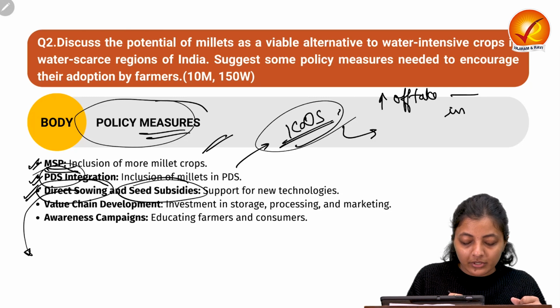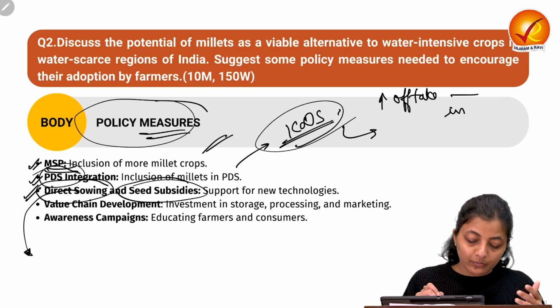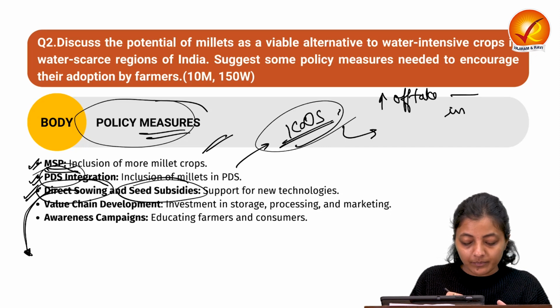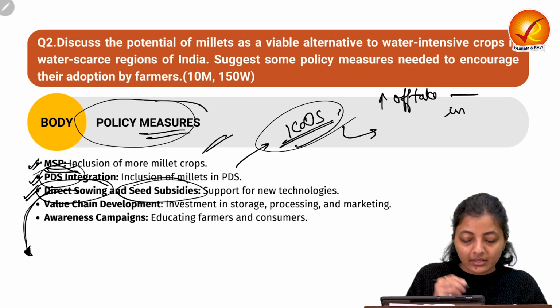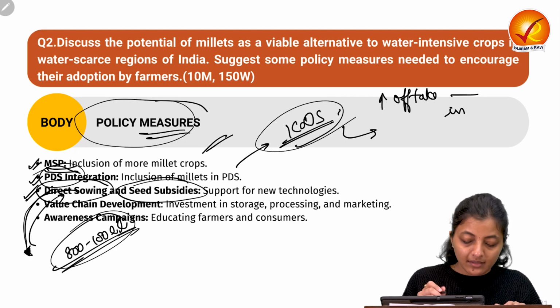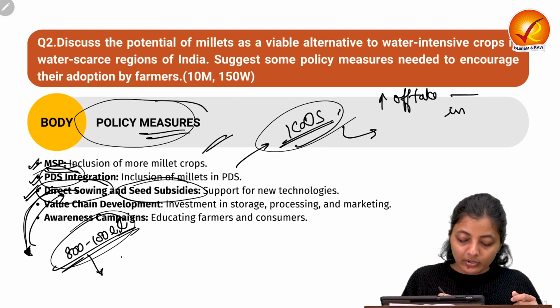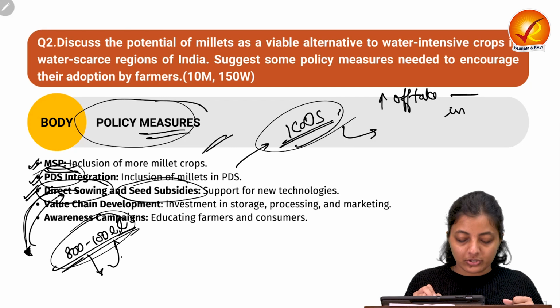Why direct sowing? Because again we need to reduce the water demand for millets. See, with indirect sowing, that is transplantation, they require 800 to 1000 liters. So what if we are also promoting the direct sowing method? It can be further reduced. We can further reduce the water demand for millet production.